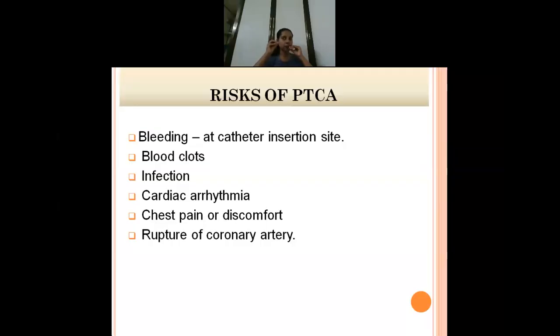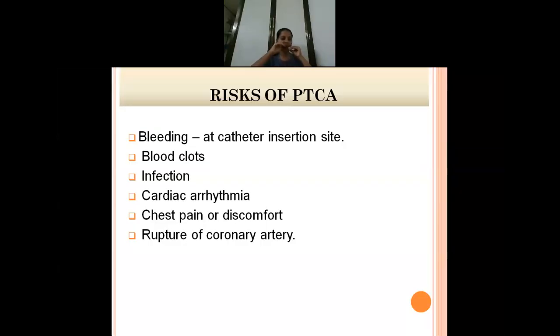If a person is under some government schemes, it may range lesser, 10,000, 15,000 under the government schemes. The entire procedure of PTCA is a little more costly. The stents are around 20,000 to 30,000, or 10 to 15,000. The entire procedure may take around 1 lakh or around 90,000 also it can take.